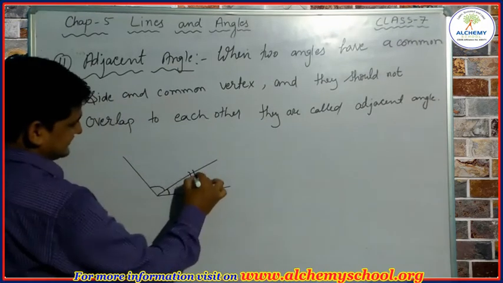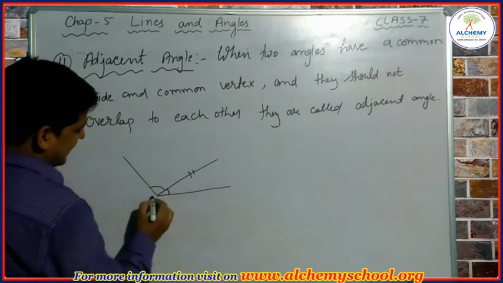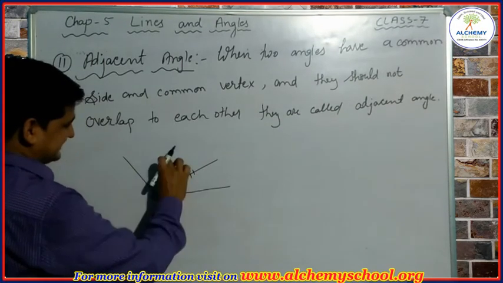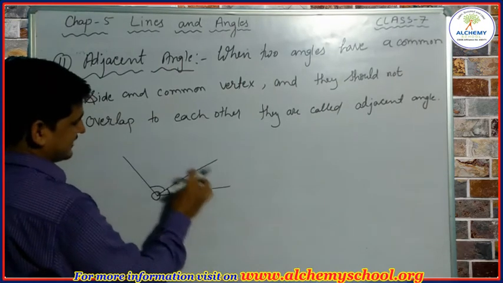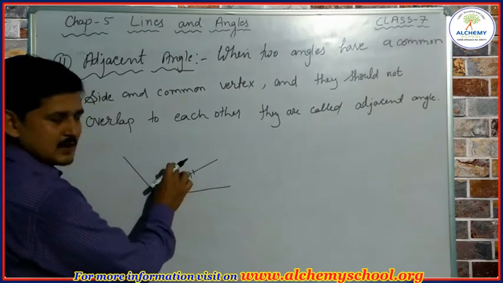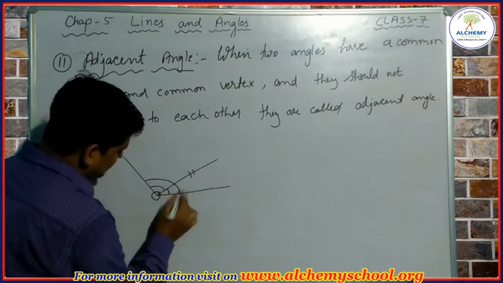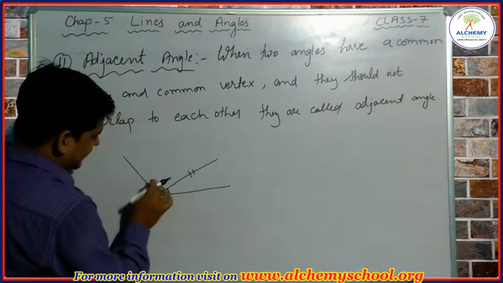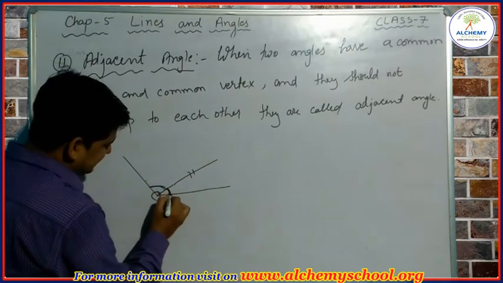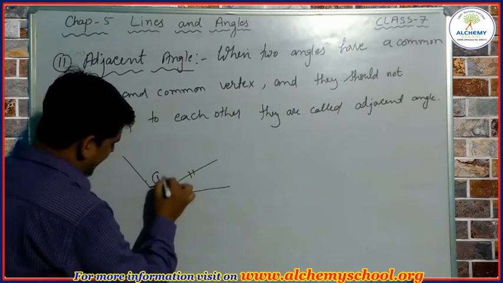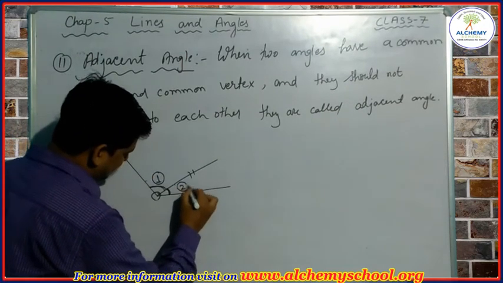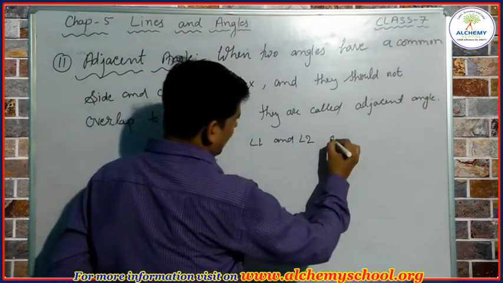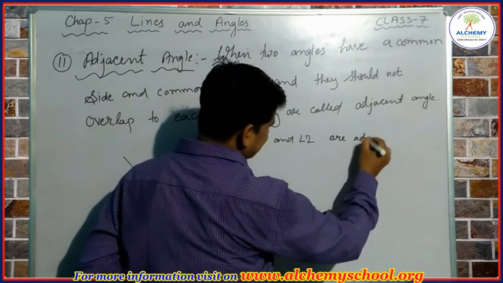We can see this side is common between this angle and this angle, and this is the common vertex between this angle and this angle. And when we observe this angle and this angle, we can find these two angles are not overlapping to each other. Okay, when we take this angle, so we find that this angle is overlapping on this angle. So we are not taking this angle. Okay, we are taking only this angle and this angle. So represent this angle with the help of 1, represent this angle with the help of 2. So angle 1 and angle 2 are called adjacent angle.